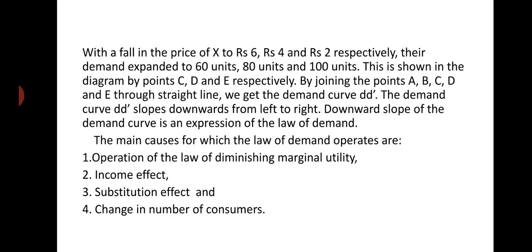Also, when the price of a commodity falls, new consumers will come to purchase it, and when the price rises, some consumers will go out of the market and use other commodities. In this case also the law of demand operates: more is demanded at a lower price and less at a higher price. These are the main causes for which the law of demand operates.